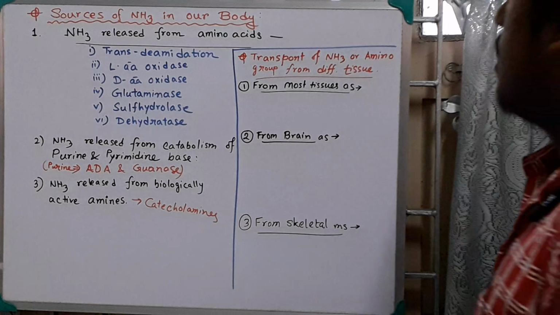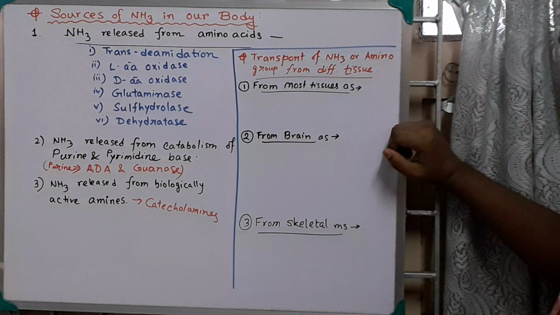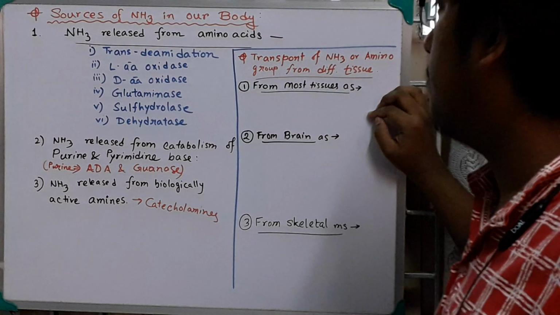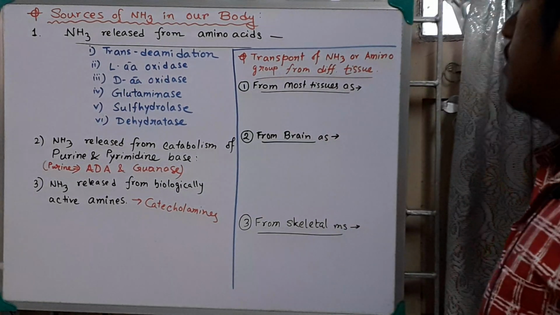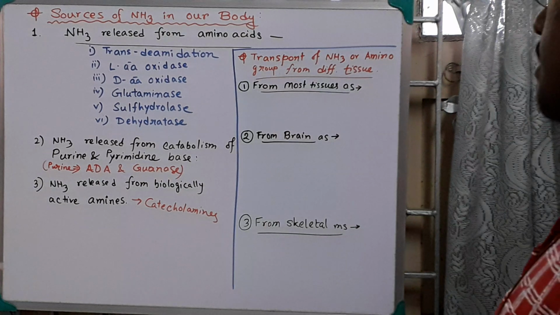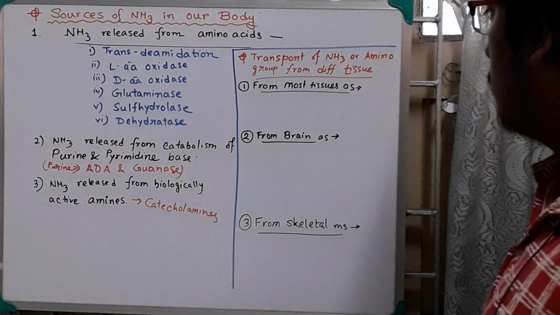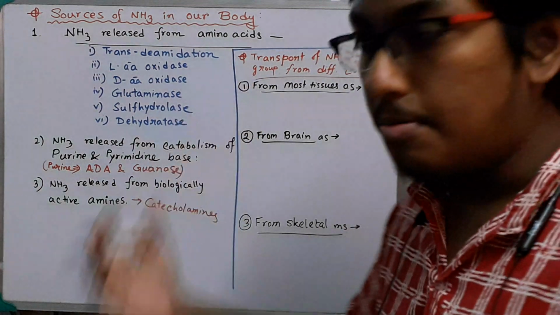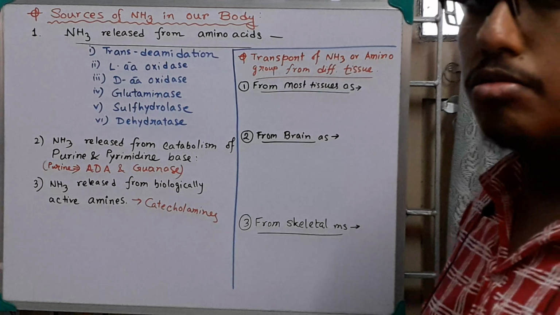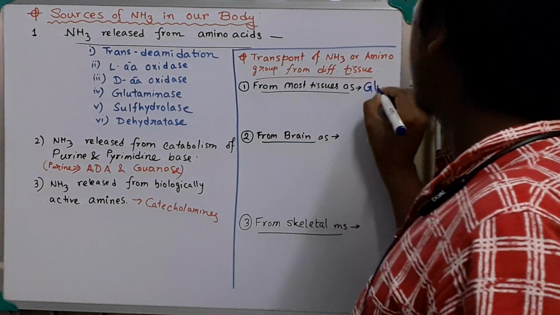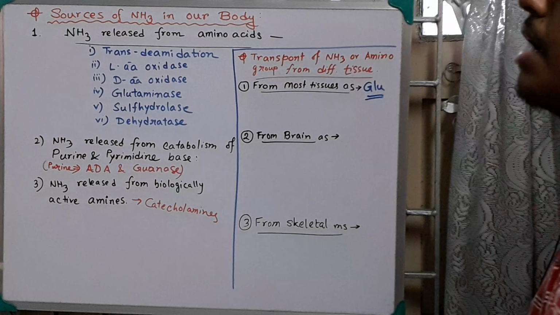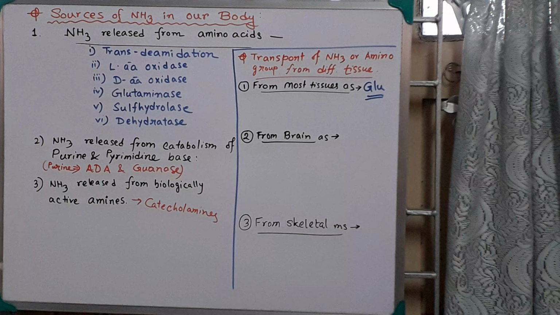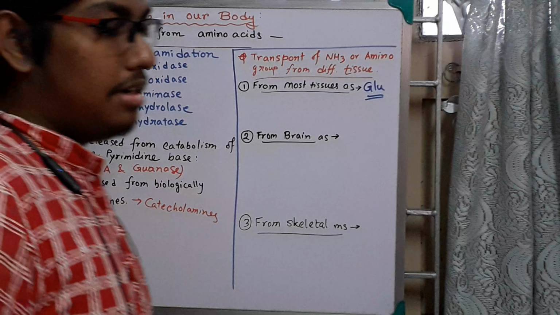Okay. Now come to the transport of ammonia or amino group from different tissues. From most of the tissues of our body, the ammonia or the amino group is transported through blood by glutamate. Glutamate is the finalized form.